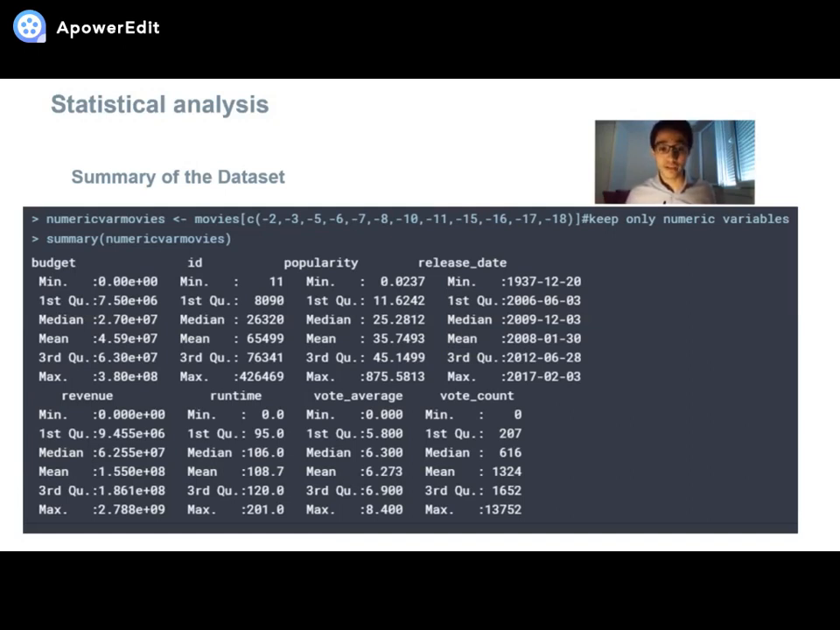For the release date, we have a 1937 movie. We also have movies with no revenue, so we assume that it exists. We have movies with no runtime, which is probably an error because this doesn't exist. So we will correct it before we go further in the future.